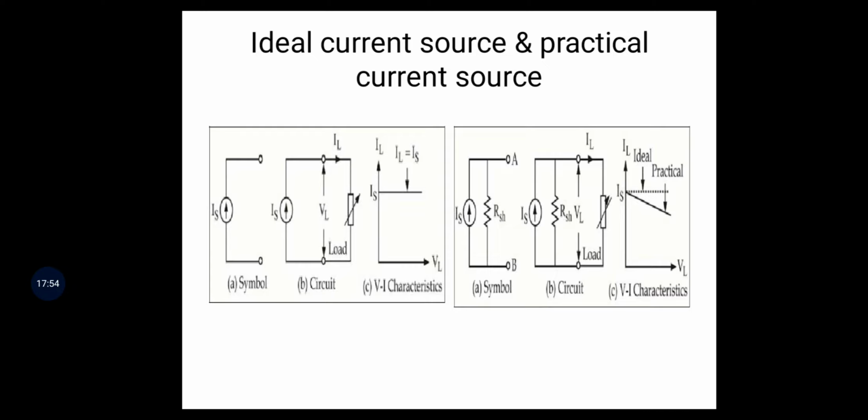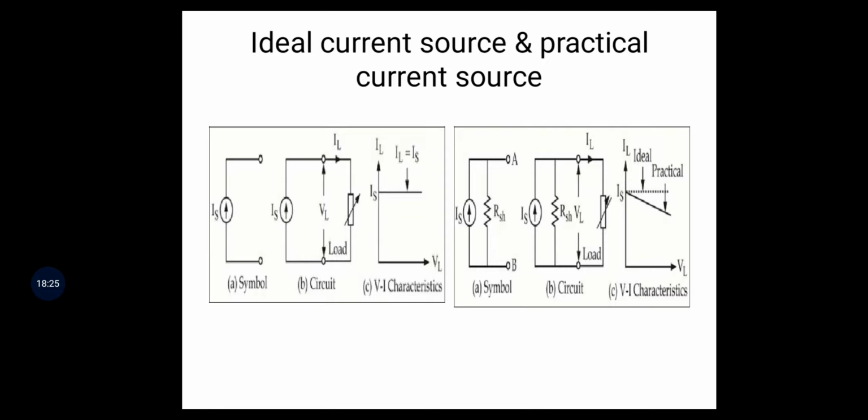Whatever we connect, IS equals IL because there is no internal resistance. In the VI characteristics, IL equals IS irrespective of VL. VL is any value, but IL equals IS.